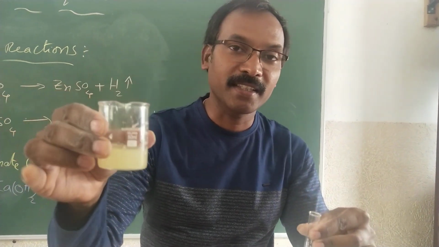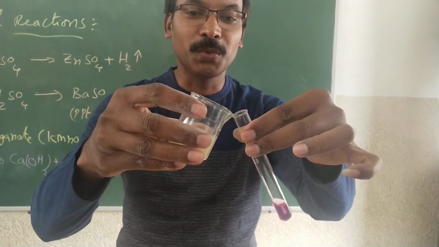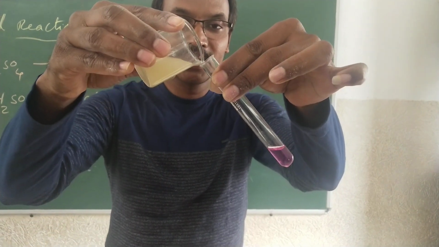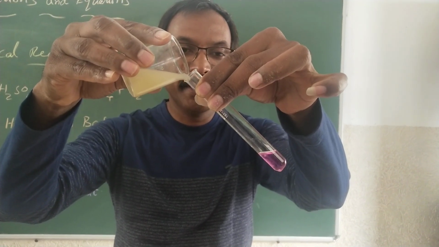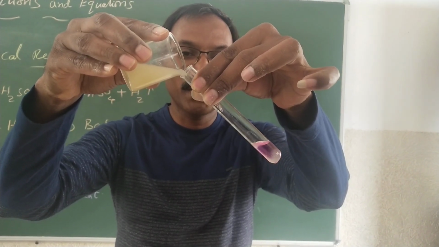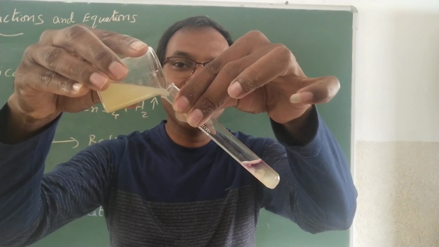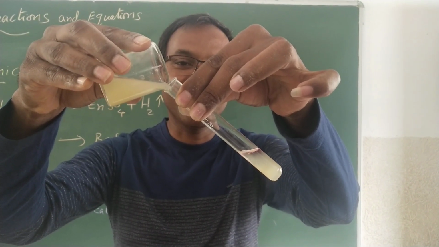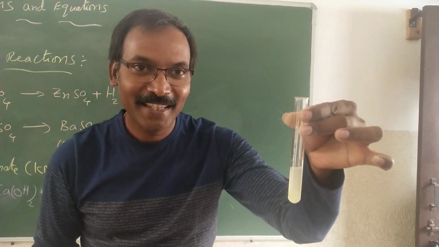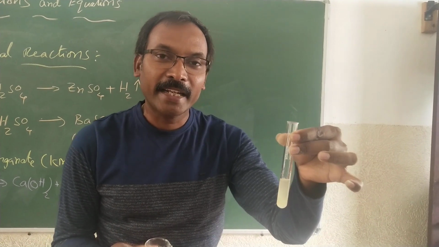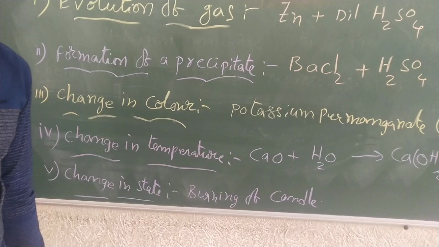And this is citric acid, nothing but lemon juice. You know very well lemon juice. Now I am going to add these two. Just see the change of color. I am dropping it drop by drop through the walls of the test tube. You can see the potassium permanganate, which is purple, changing into colorless. Yes? Yeah. You could see the color has completely disappeared. So this is accompanied by the characteristic known as change in color. Yes, children? Good.